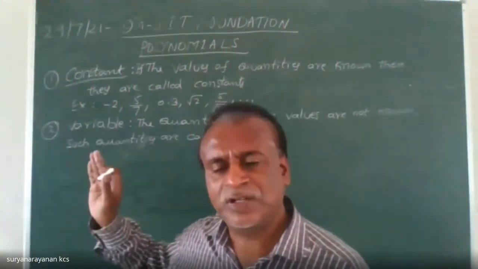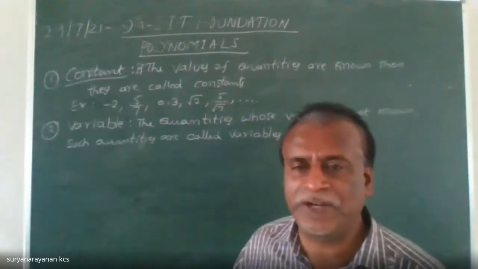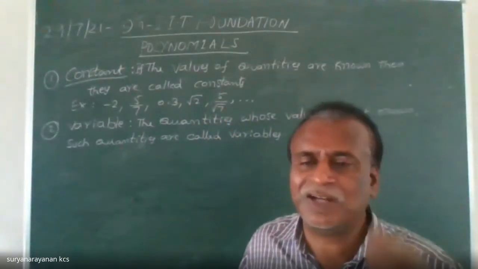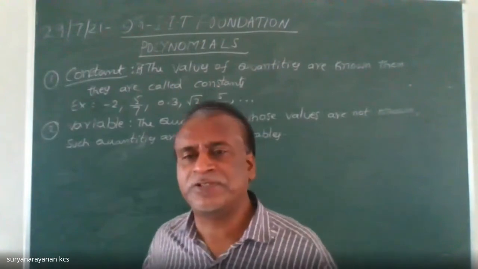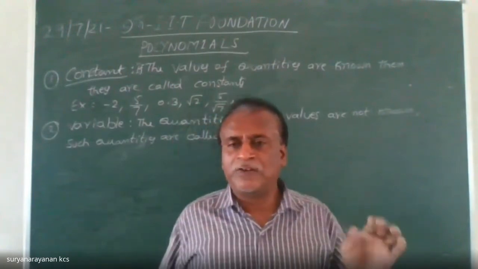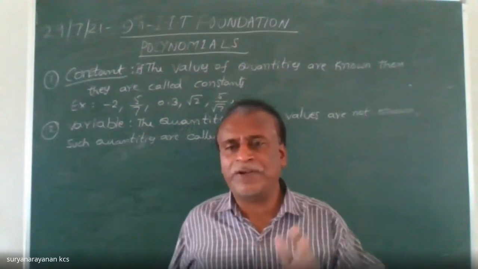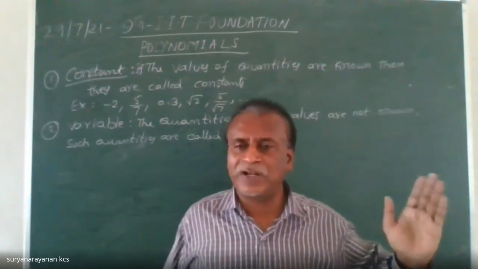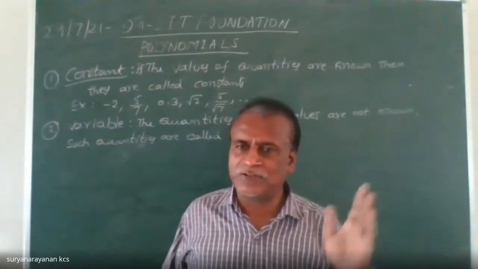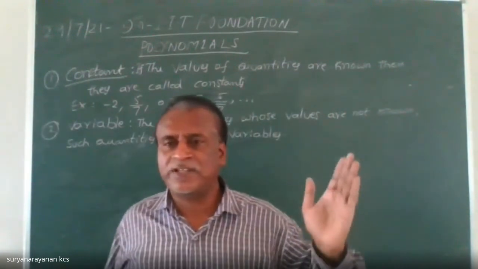Generally, we use the last letters of the English alphabet. We don't use small a, small b, small c to denote variables. You can take U, V, W, X, Y, Z, S, T.